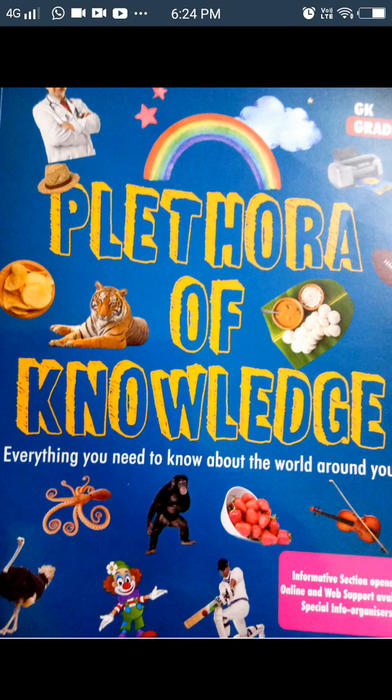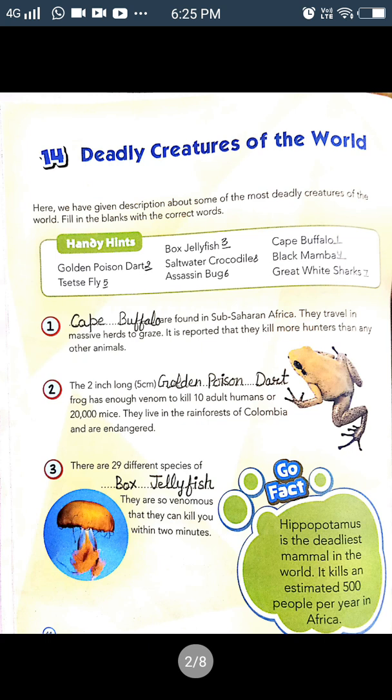So without wasting any time, let us start with our first chapter. In this video, we are going to cover 5 chapters. These are very easy chapters. The first one is deadly creatures of the world. The deadly creatures of the world means poisonous, harmful, killing animals and insects of the world.